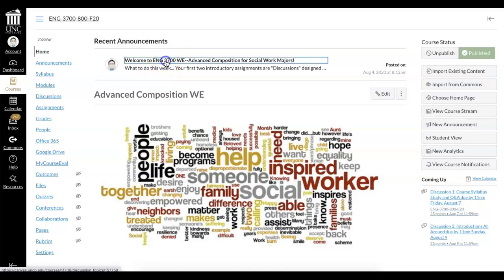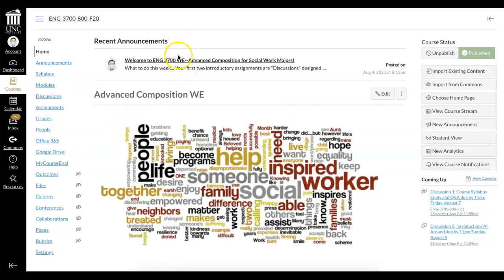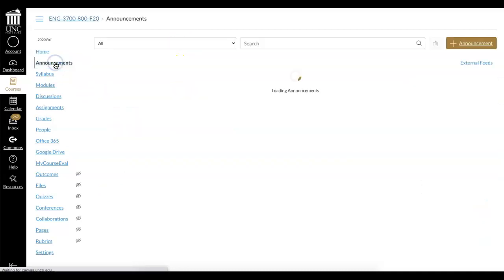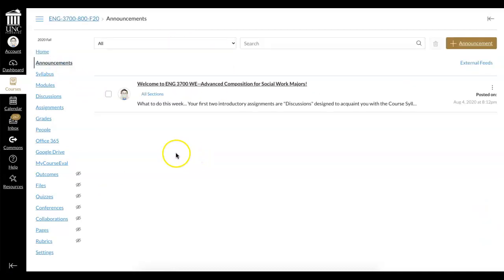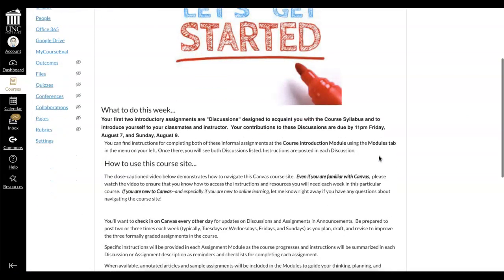You can click on the announcement right here on the home page, or from the home page, say there are several here, you might want to go directly to announcements and read them there. It's up to you, of course. They all lead to the same place. So let's go back to this announcement, which you've probably read already. It's just, let's get started and what to do this week.